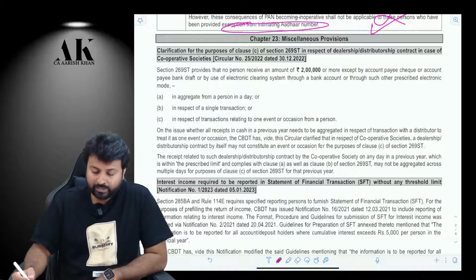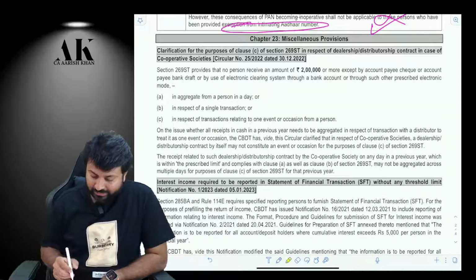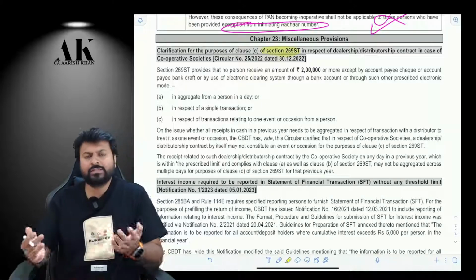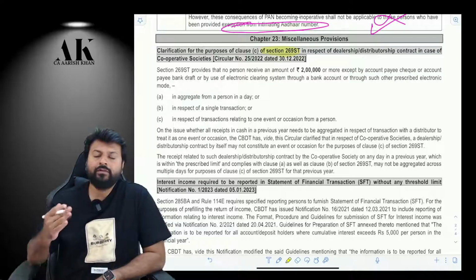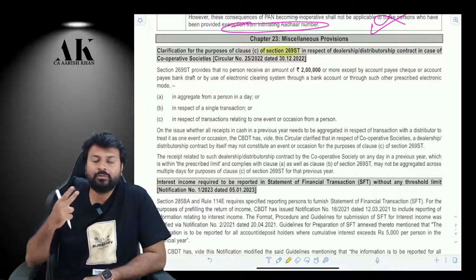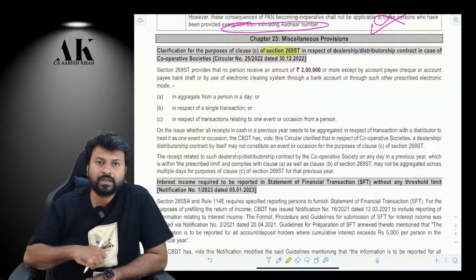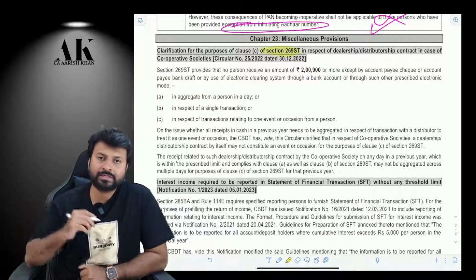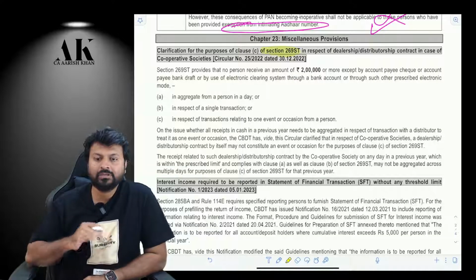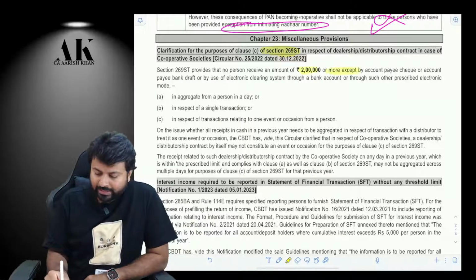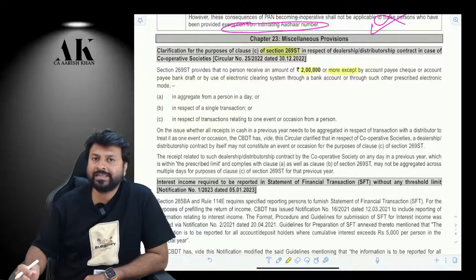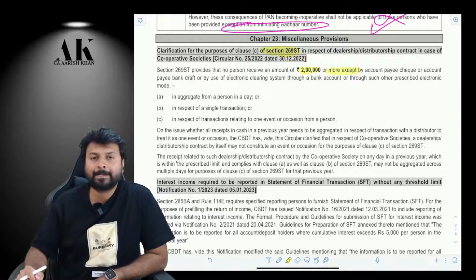So now let's move on to the next amendment, which is in section 269ST. What section 269ST says is that if you receive from any person 2 lakh rupees or more, then you have to accept that money only by account payee cheque, account payee draft, ECS and such other electronic mode as may be prescribed by the government. So if you receive 2 lakh or more, you cannot accept cash or bearer cheque or crossed cheque from the other person. You have to receive an account payee cheque, etc.